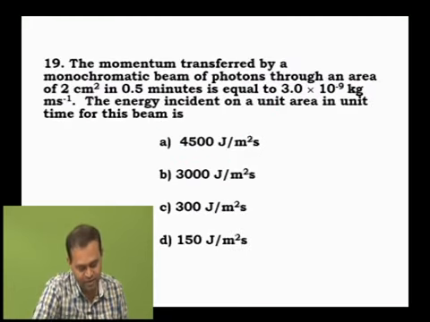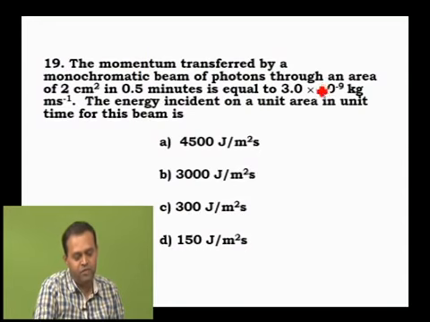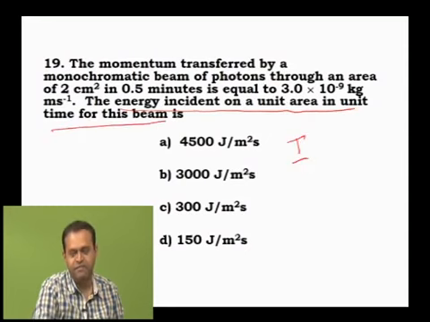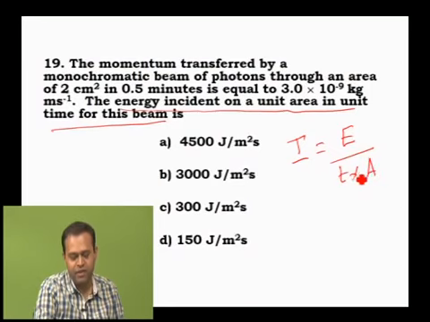Then 19th question. The momentum transferred by a monochromatic beam of photons through an area of 2 cm² in 0.5 minutes is equal to 3 × 10⁻⁹ kg m/s. Energy incident on unit area in unit time. First of all, what term is this? Energy incident on unit area in unit time for this beam is nothing but intensity. Intensity is the average energy transported per second for unit area. Means we can write I is equal to E/T into A.